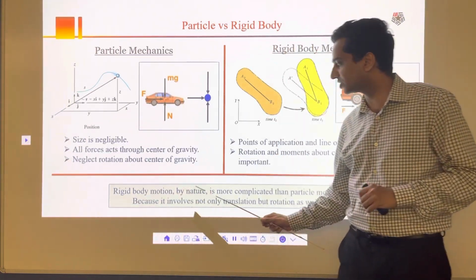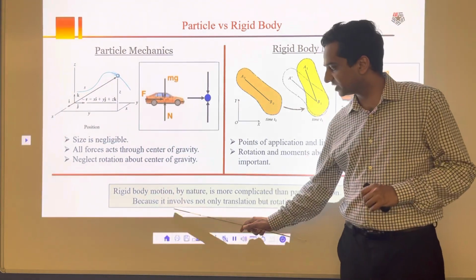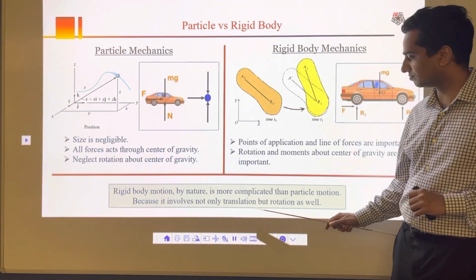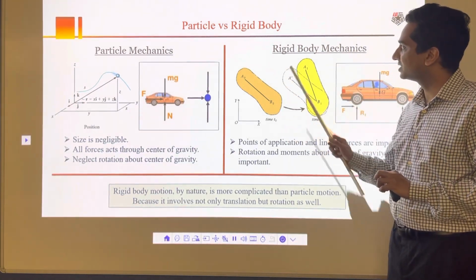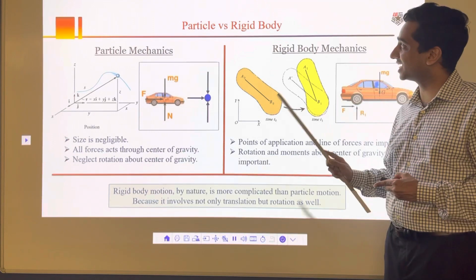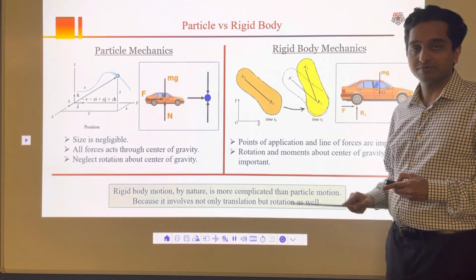Rigid body motion by nature is more complicated than particle motion because it involves not only translation but also rotation. So if you are going to consider rotation around its own axis, that's your rigid body mechanics, and that's where you learn the kinematics and kinetics of a rigid body.